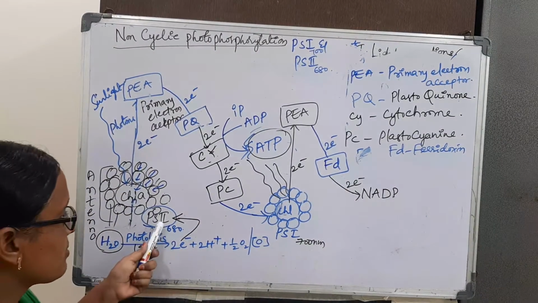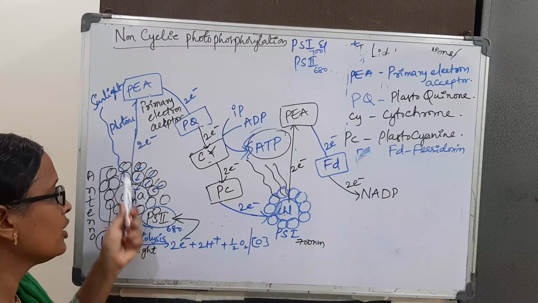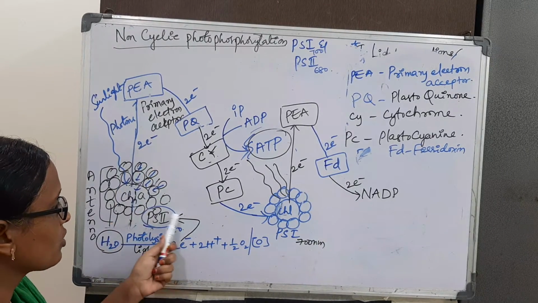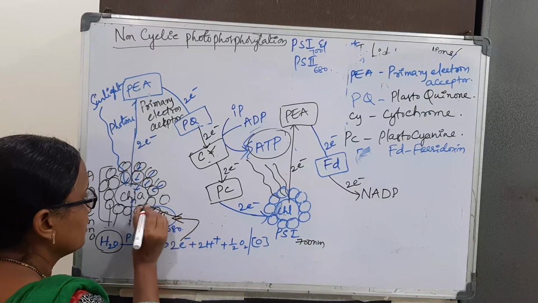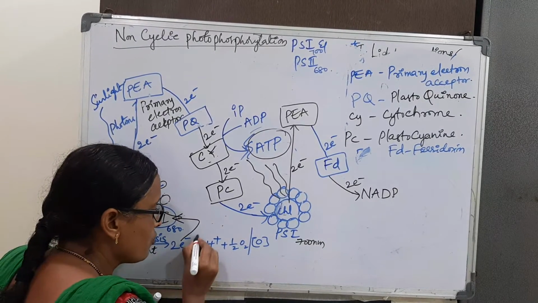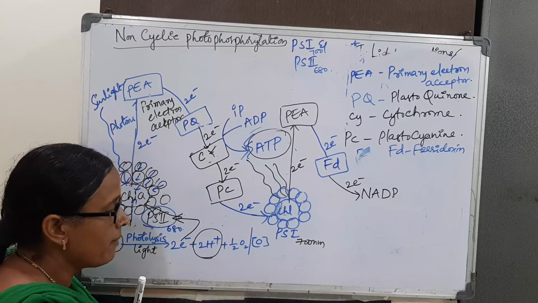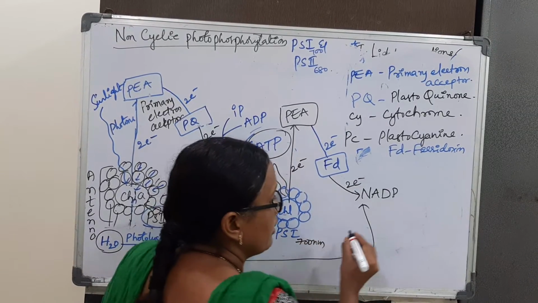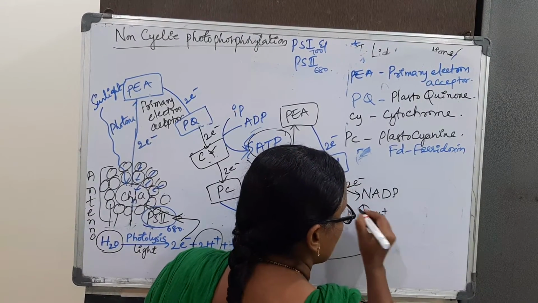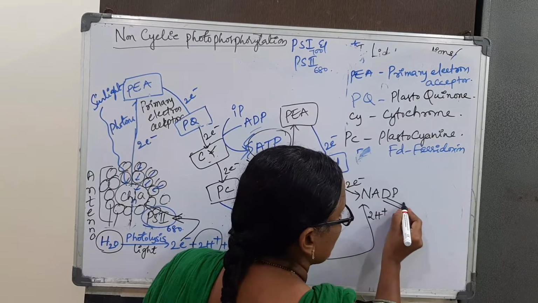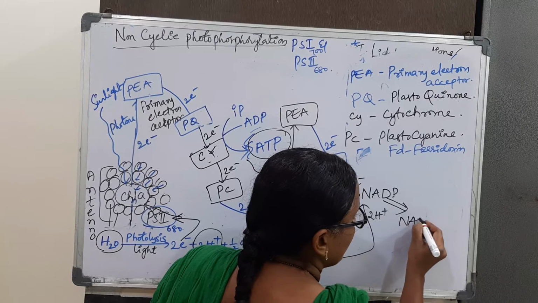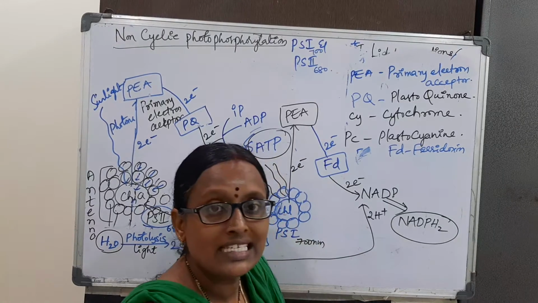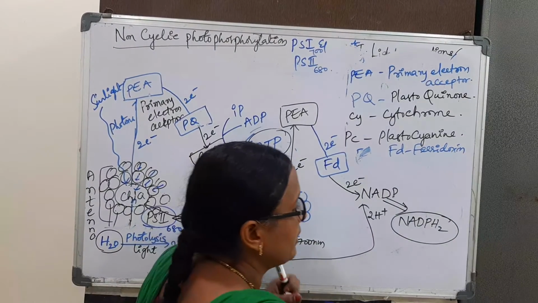These electrons are going to be supplied to photosystem 2 because it is continuously losing electrons in the form of excited electrons. So these electrons are going to be supplied to photosystem 2, and this pair of protons comes to the NADP, and by taking 2 protons and electrons, it forms NADPH2.